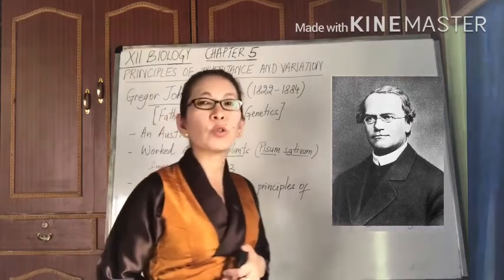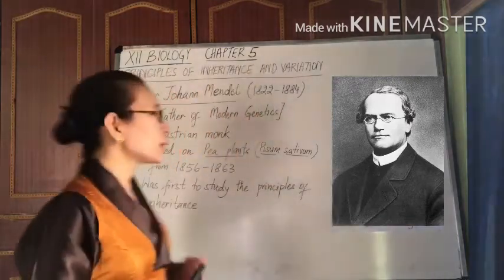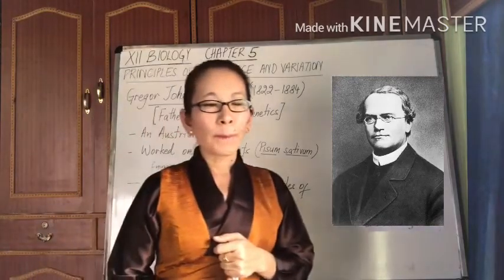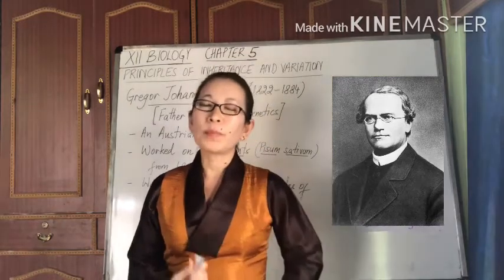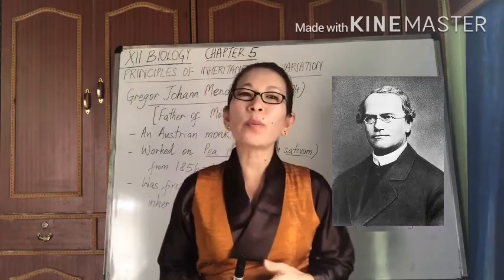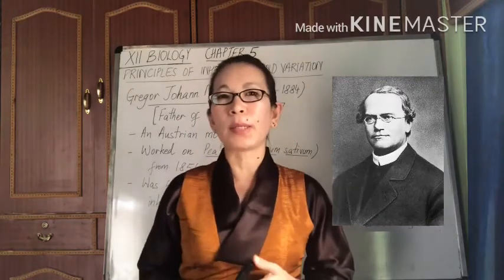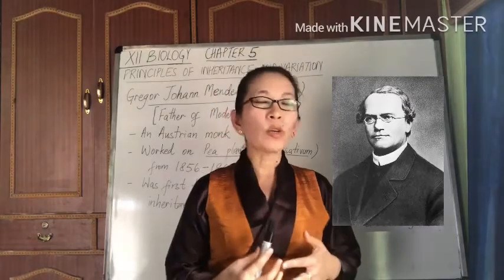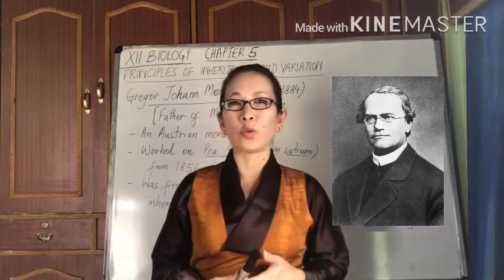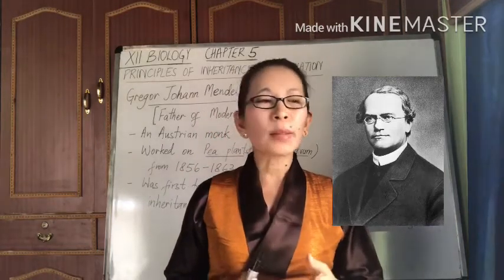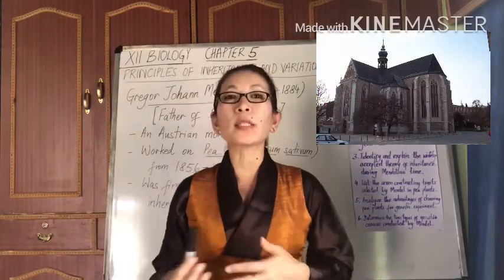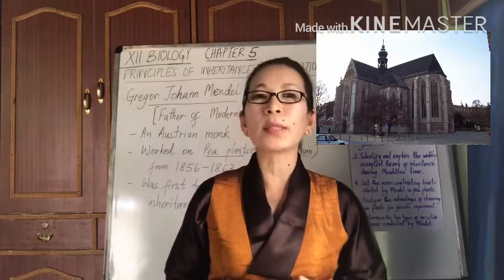Now, to give you a brief account on Mendel, Gregor Mendel was an Austrian monk born in the year 1822. He belonged to a farming family, and his love for nature most probably stems from his early rural experiences. Despite the financial strains and his health issues, Mendel was able to graduate from high school. And at the age of 21, Mendel decided to join the local Augustinian monastery against his father's wish, with the hope to pursue his education.